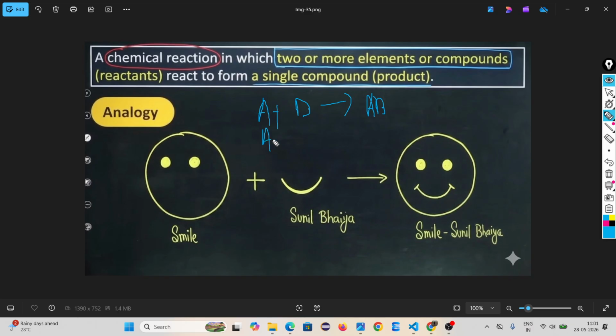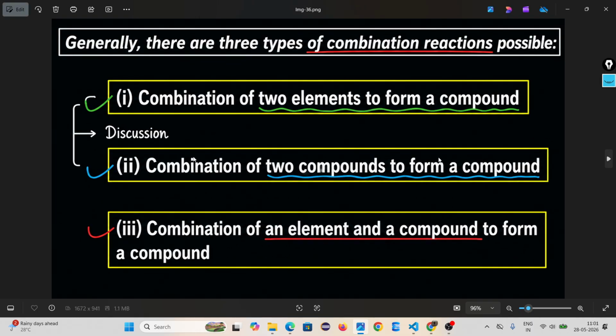Suppose AB is a compound and CD is another compound, they combine with each other to form ABCD. Two elements combine to form a compound, or two compounds combine to form a compound. Remember, two elements or two compounds, but the product should be a single compound. This is called a combination reaction. Combination reactions are of the following types.